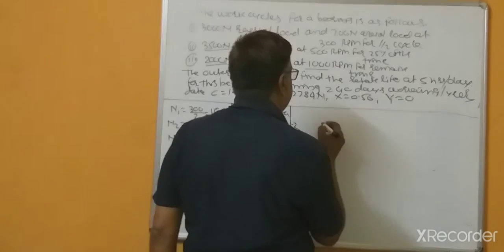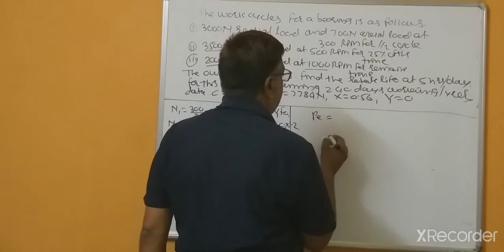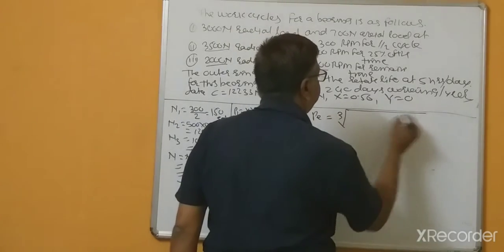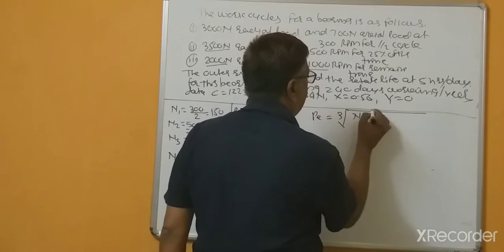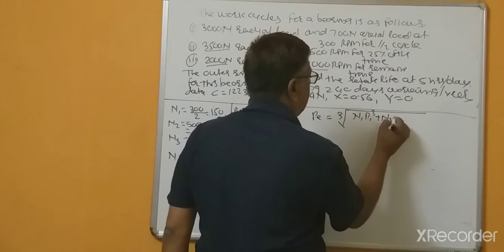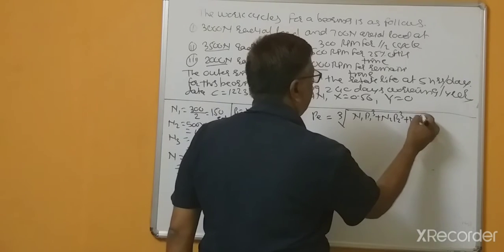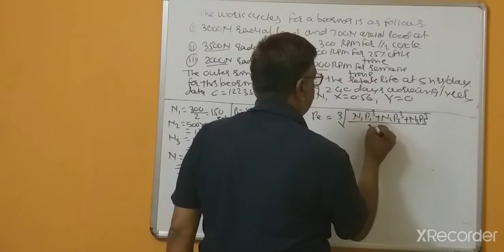So what are the next steps? Now calculate the equivalent dynamic load, and this is equal to the cube root of n1 P1 cube plus n2 P2 cube plus n3 P3 cube, divided by n.